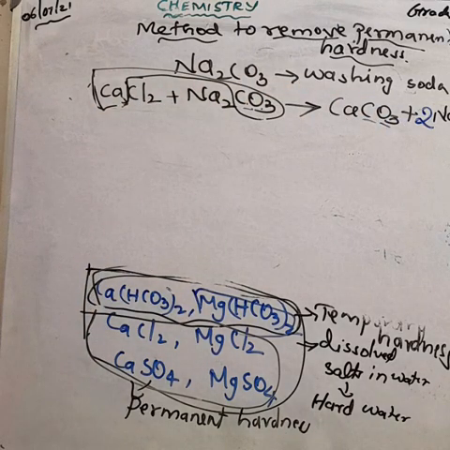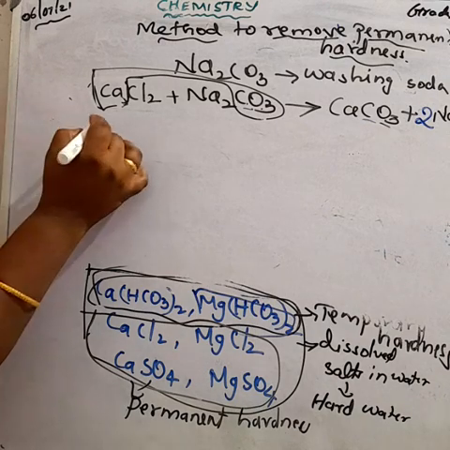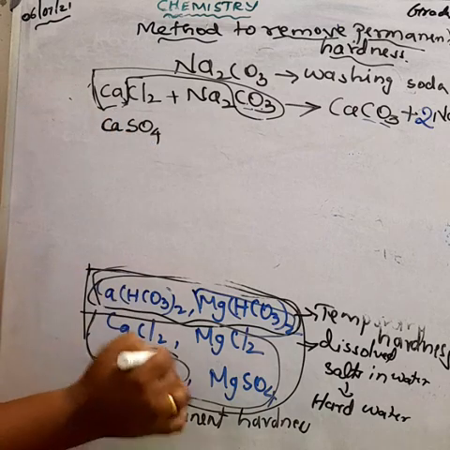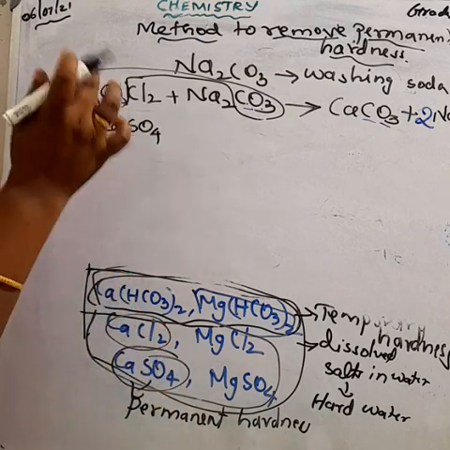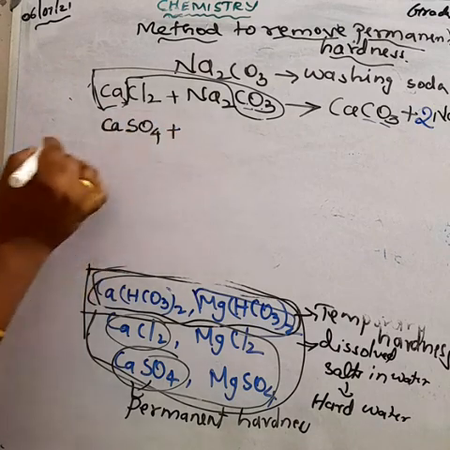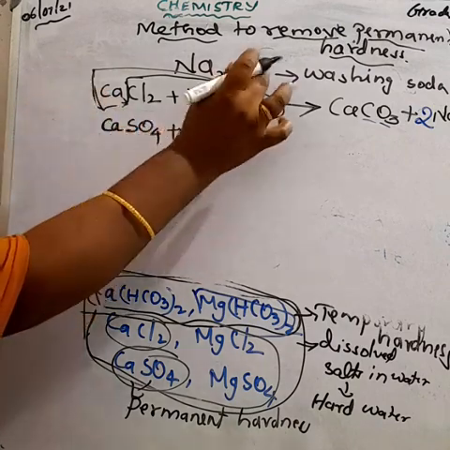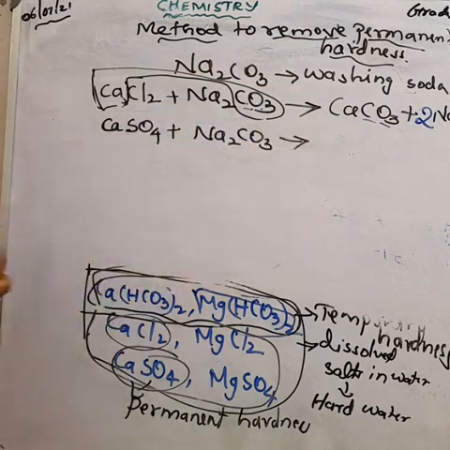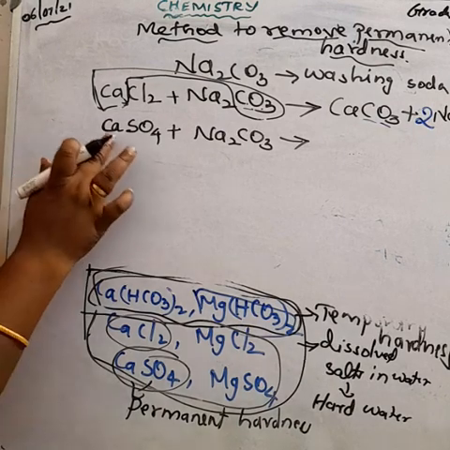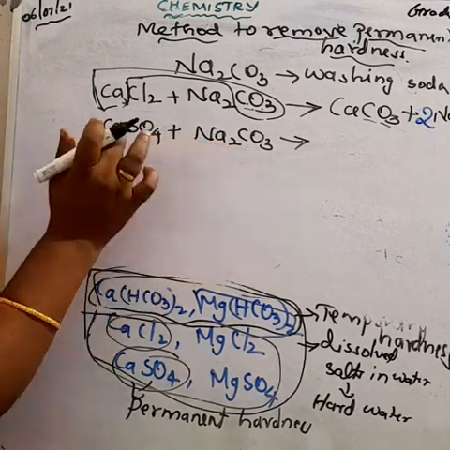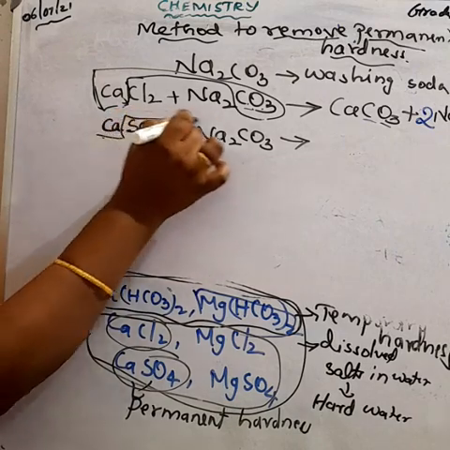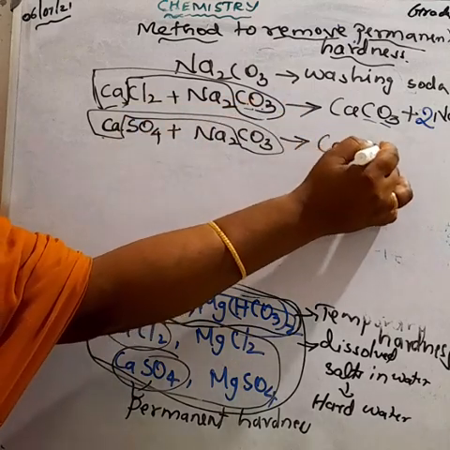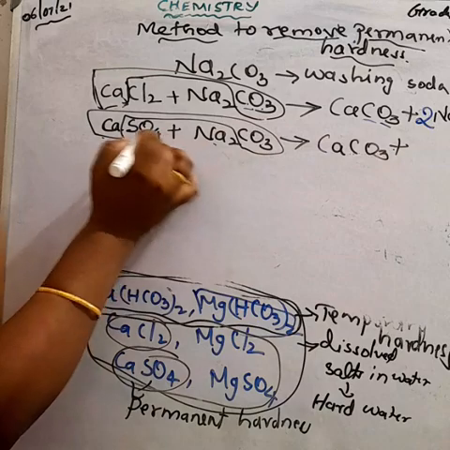Another example: when the water contains calcium sulfate. Calcium is the metal here. When we add washing soda, Na2CO3, the calcium in the hard water combines with the carbonate in the washing soda to form calcium carbonate, and the sodium combines with the sulfate to form sodium sulfate.